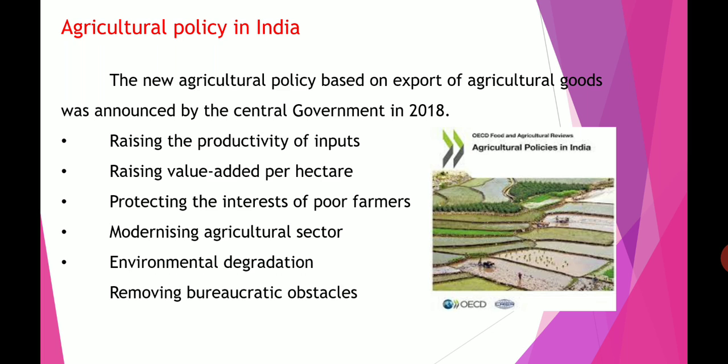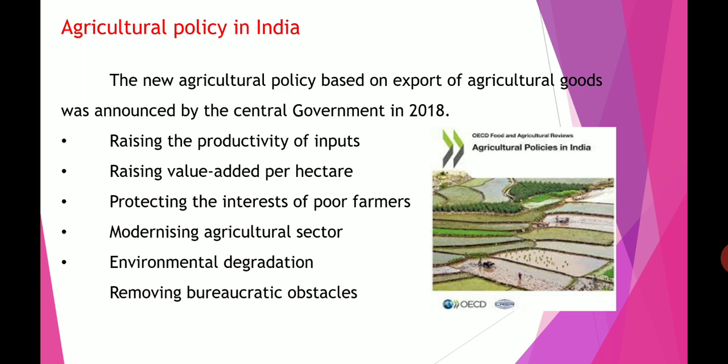The next one is removing bureaucratic obstacles. Bureaucratic means power. So removing the bureaucratic obstacle helps farmer cooperative societies and self-help institutions so they can work independently. They remove some power, the bureaucratic power, so that cooperative societies and self-help institutions in that department can now work independently.